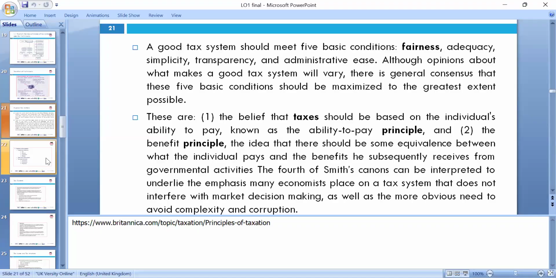A good tax system should be built on 5 basics: fairness, adequacy, simplicity, transparency, and administrative ease. That's why the government wants to make taxes more digital. Taxes should be based on the individual's ability to pay, known as the ability to pay principle, where we deal with taxes equally, and we need to make sure we follow the guidance accordingly. I copied a few links for you, which are quite good to enhance your further understanding.